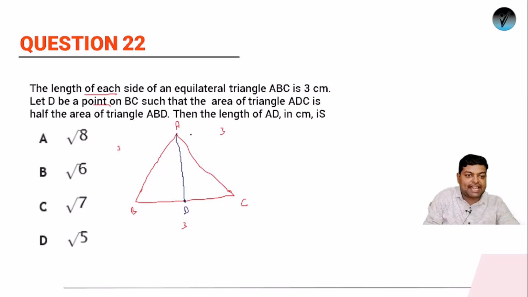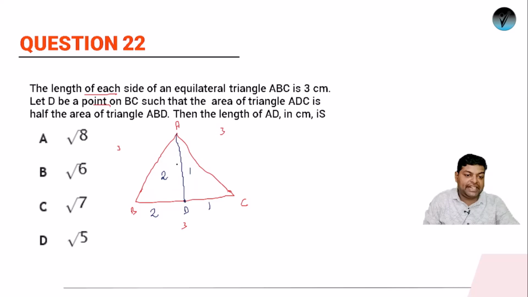So what it is saying is that the area of triangle ADC is simply half the area of triangle ABD. Or in other words, the ratio of their areas is 2:1. So if the areas' ratio is 2:1, it means that the side will also be divided in the same ratio. So the side will be divided in the same ratio, total 3, so it will be 2 centimeters and it will be 1 centimeter.